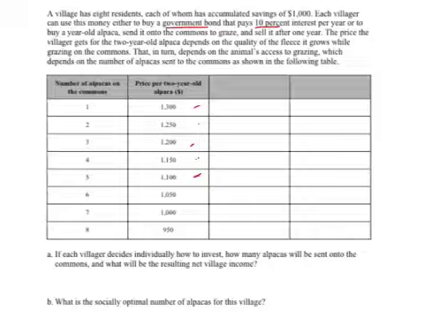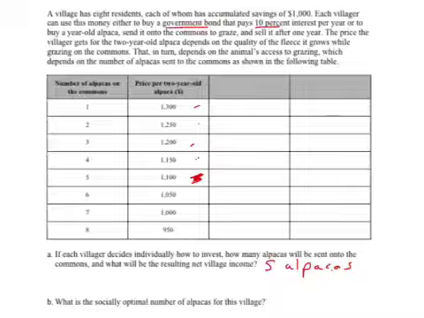Anyway, we end up with this outcome of 5 alpacas grazed, and that's where the last alpaca results in everybody making just as much grazing alpacas as they would holding bonds. So 5 alpacas, and then everybody's making 100 on their $1,000 investment.